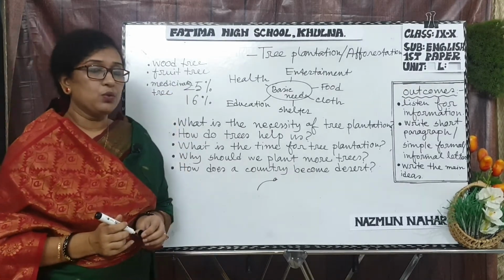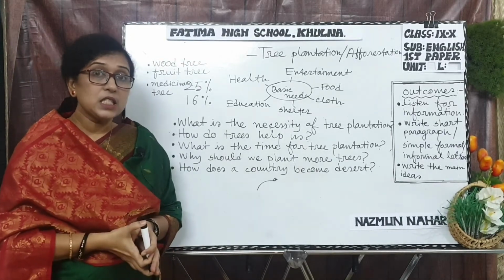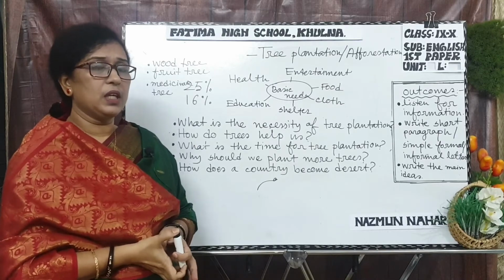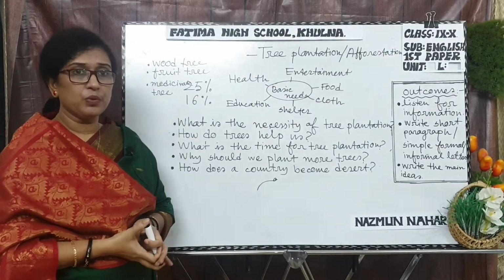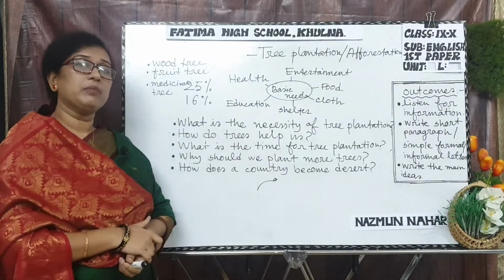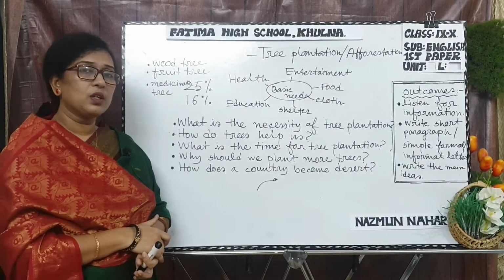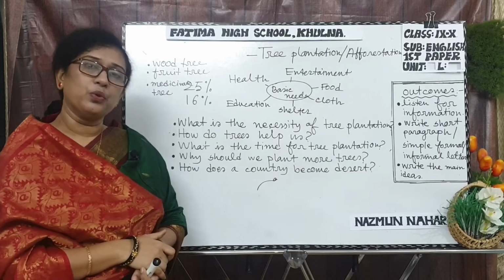We get wood and timber from trees that are very thick. These trees, such as shal, shegun, gorjon and sundari, are timber trees, and they are called wood trees.